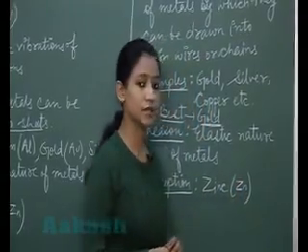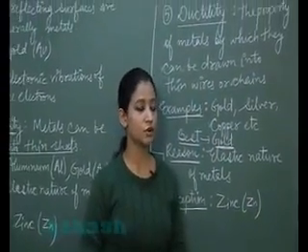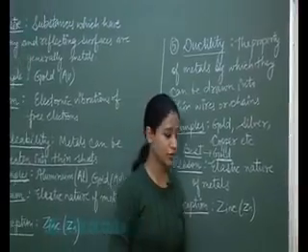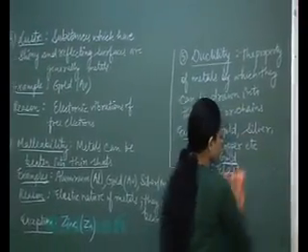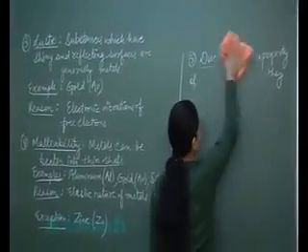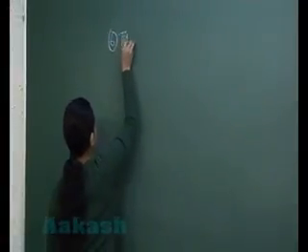So I hope, students, these physical properties are clear to you. Let us take some more physical properties. Now, the next physical property which we are going to study is thermal conductivity. The sixth physical property is thermal conductivity.